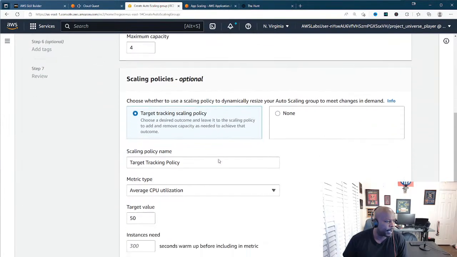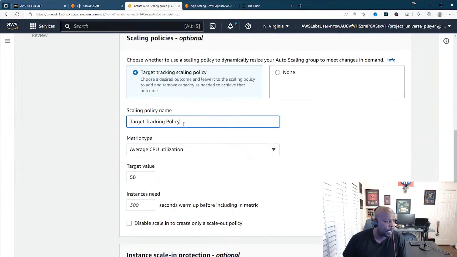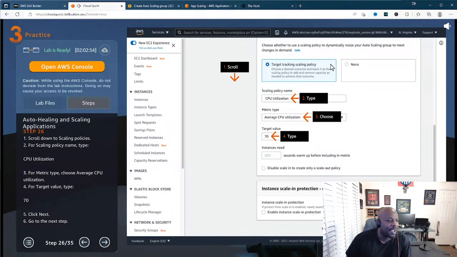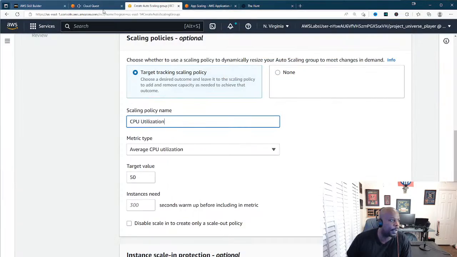So for the scaling policy name, CPU utilization. Man, it's so hard typing live and trying to spell this without making any mistakes. Y'all should click like for that, man. All right, so average CPU utilization. Good, that's right.